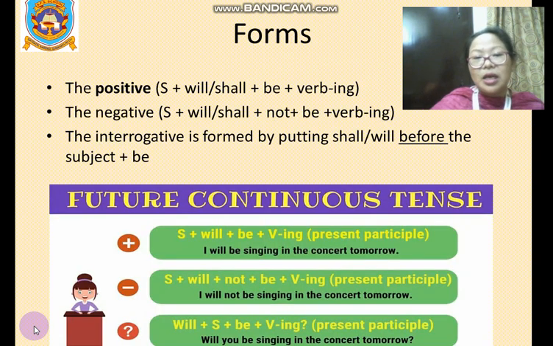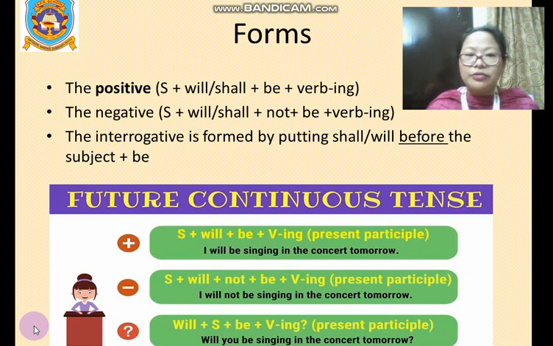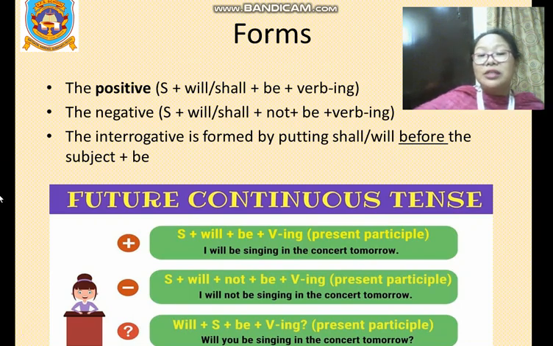Now forms. How to use future continuous tense in a positive, negative and interrogative sentence. Positive: subject plus will or shall plus be plus verb and ing form. Like, I will be singing in the concert tomorrow, right?